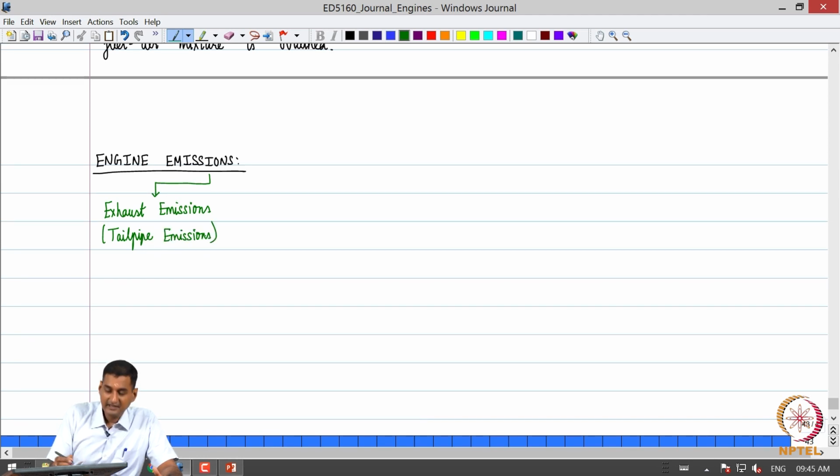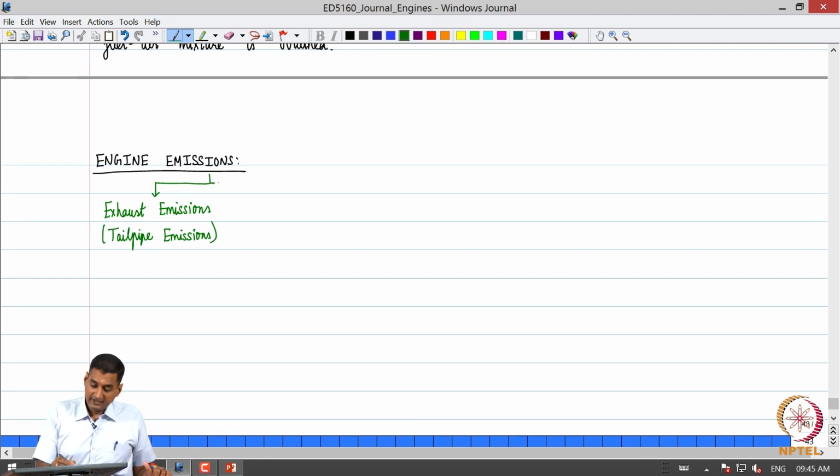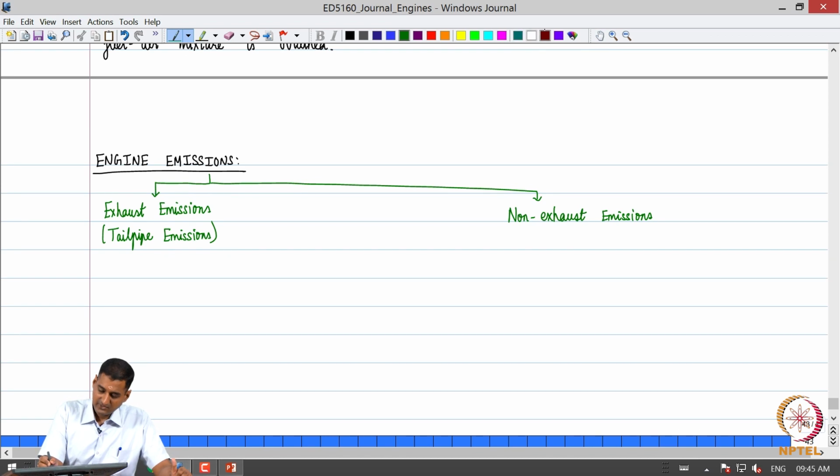These are let into the atmosphere through the tailpipe of the exhaust system. Then we have what are also called non-exhaust emissions. So, what comes under both categories?